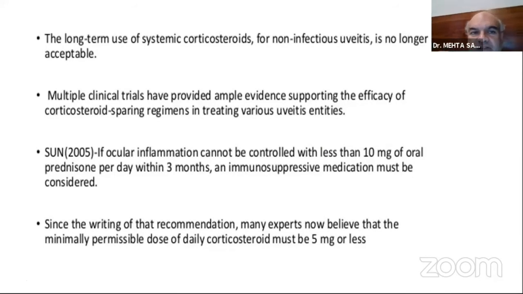We all know that the long-term use of systemic corticosteroids is no longer acceptable. There is so much evidence supporting the efficacy of corticosteroid-sparing regimens, what we call immunosuppressive therapy, in treating various entities. In general, the rule of thumb is that if the inflammation cannot be controlled with less than 10 mg per day within 3 months, you need to think in terms of starting immunosuppressive medication. Many experts now believe that the maximum permissible dose is now 5 mg or less.